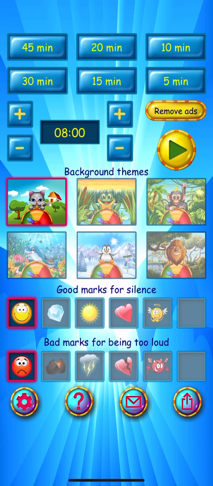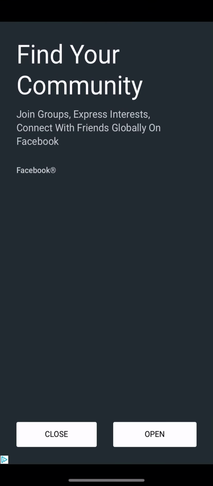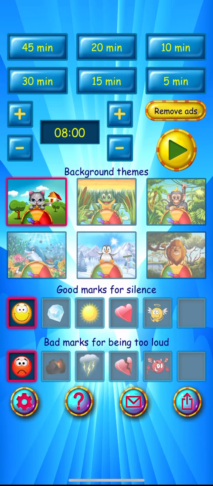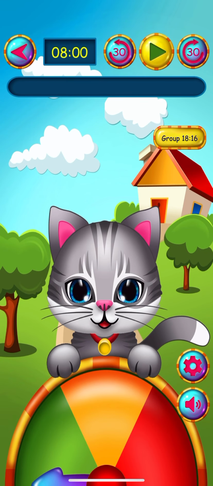I can click on the top with any of these pre-done times. So you could choose 5 minutes, 15 minutes, 30 minutes. And a lot of times I use 5 minutes and then I just increase the time to 8 or whatever the goal is for. And then I'm going to press the play button. This is the app that has the ads on it, so you just have to close out the ads. Now we're going to get to a screen that looks like this.